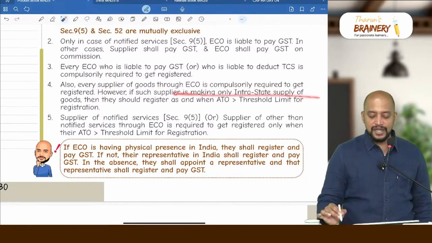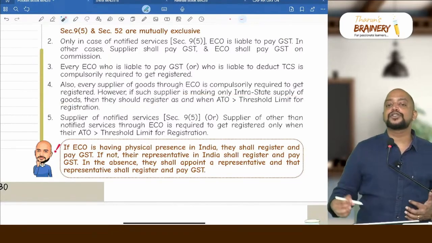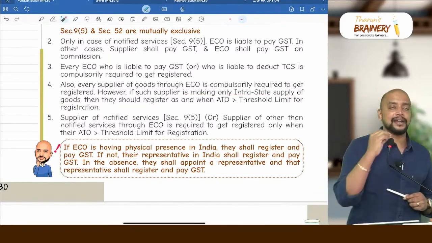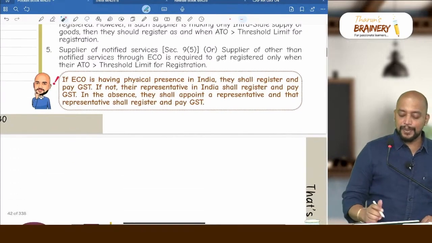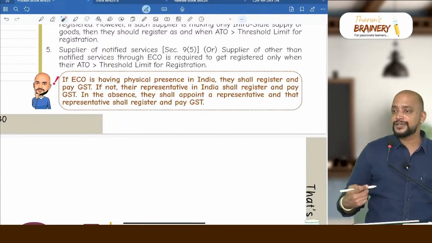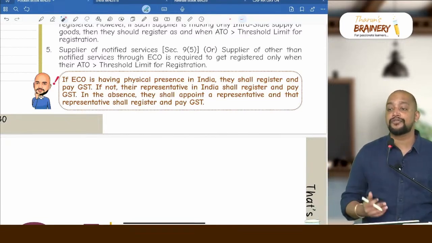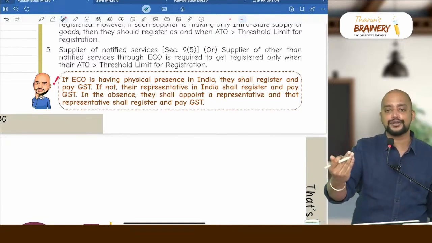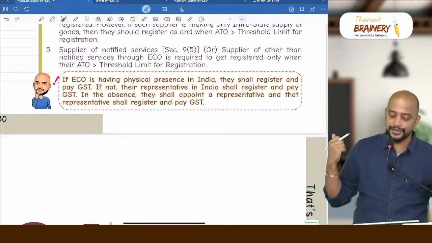However, if such supplier is making only intra-state supplies, they should register as and when aggregate turnover exceeds threshold limit for registration, and they should obtain a unique enrollment number. Then supplier of notified service or supplier of other than notified services, they need to register only when aggregate turnover exceeds threshold limit. There is no compulsory registration for service provider through e-commerce operator. Only for supplier of goods through e-commerce operator we have compulsory registration.